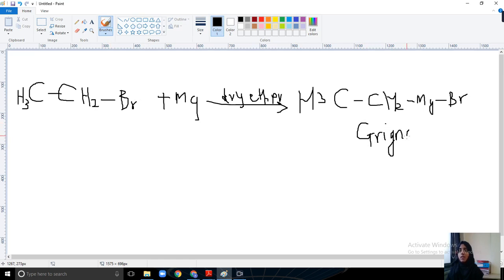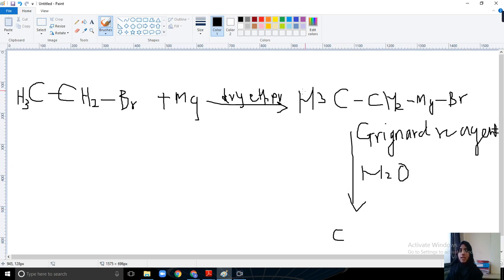Grignard reagent is very useful in various reactions. When this Grignard reagent reacts with water, H2O, MgBr is replaced by hydrogen.